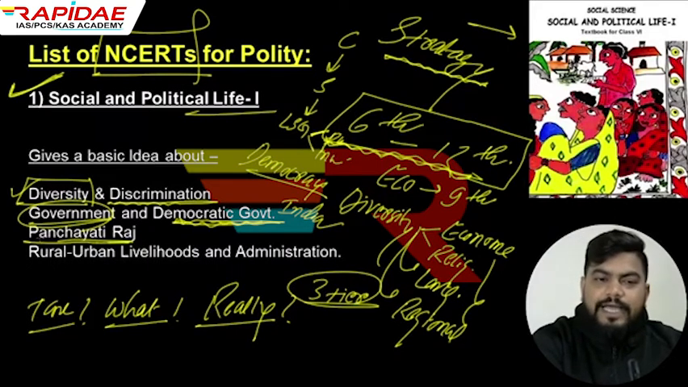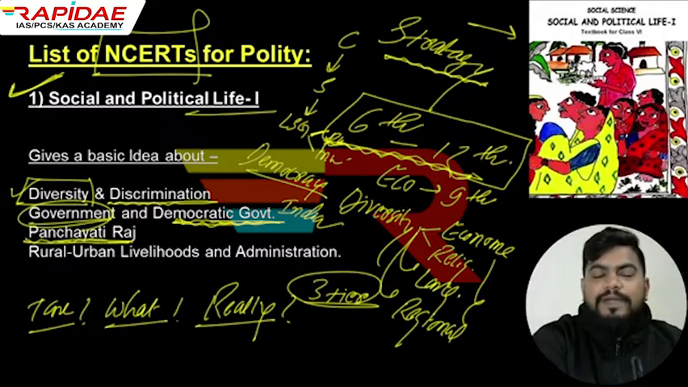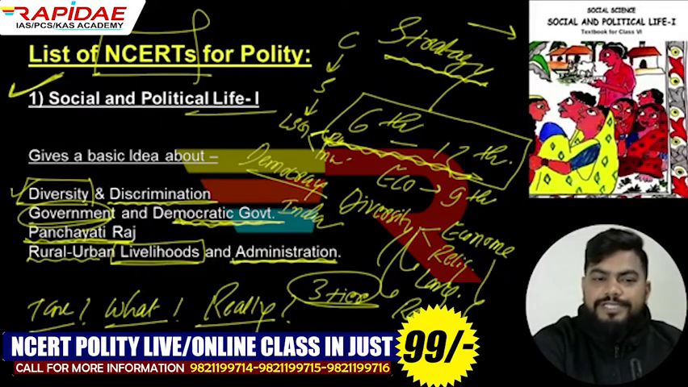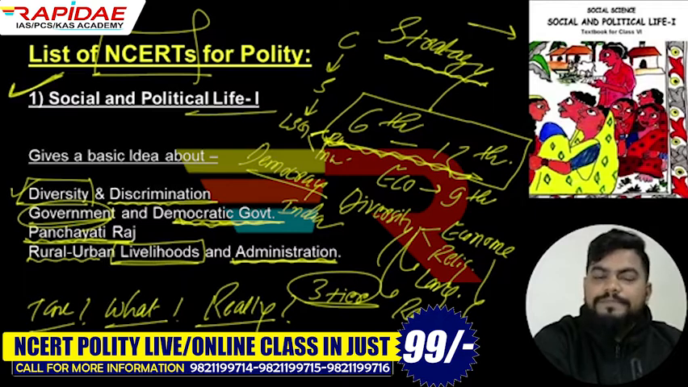So what is Panchayati Raj? How does the local self-government work? What is a Sarpanch? Who are the other members? What is their age requirement? This will also be discussed in the 6th class book. And additionally, you will also come to know about the rural and urban areas: what are the forms of livelihoods, how people manage to earn income, what kind of economic activities they perform, as well as what kind of administration, what government machinery is deployed there to do the administration of rural and urban areas at the local level.